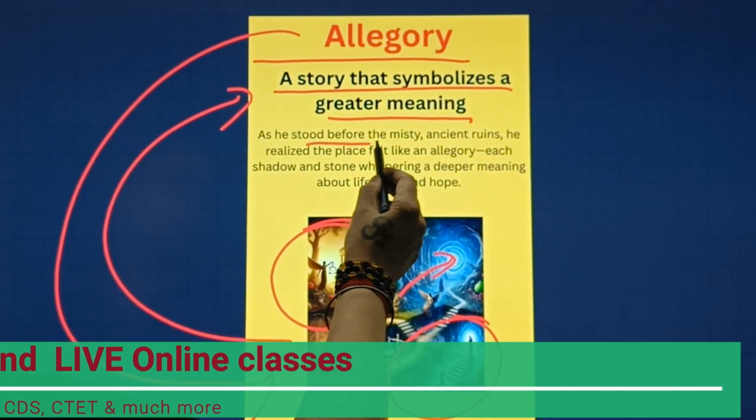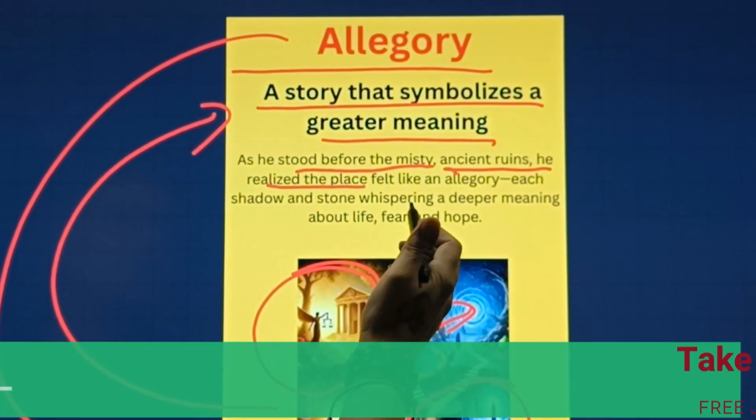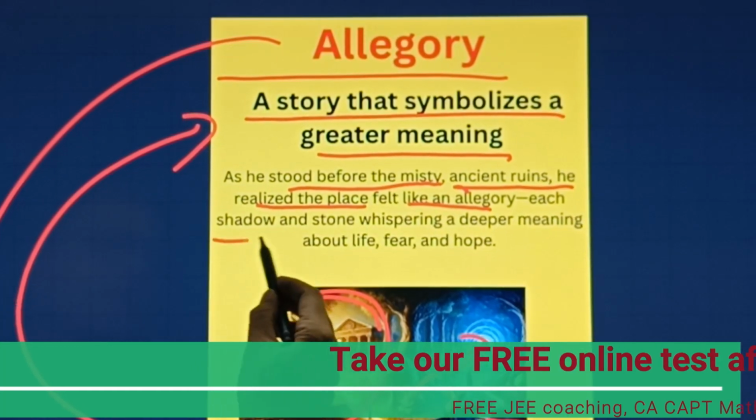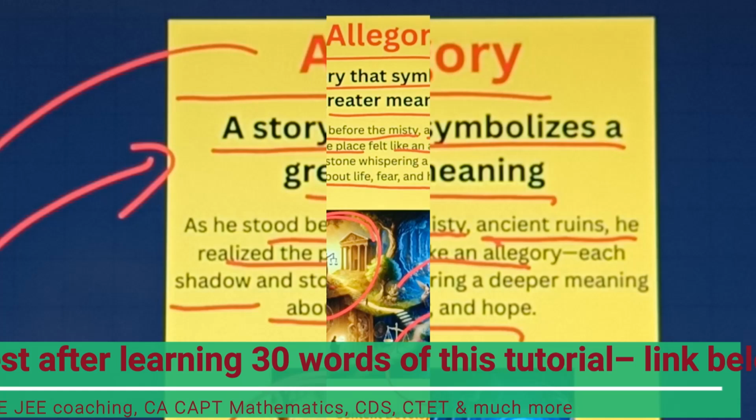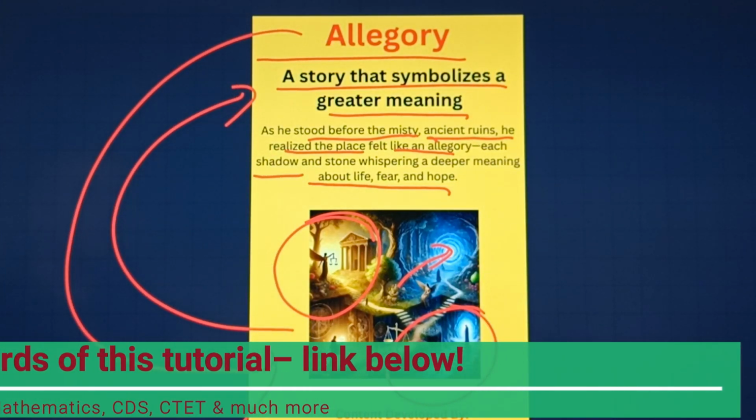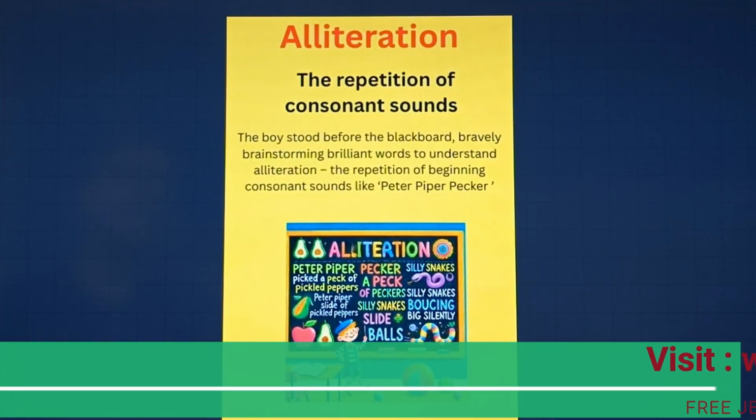As he stood before the misty ancient ruins, he realized the place felt like an allegory, each shadow and stone whispering a deeper meaning about life, fear and hope. Quite interesting here. Now let's move towards our next word. So students, this is our next word, which is alliteration.